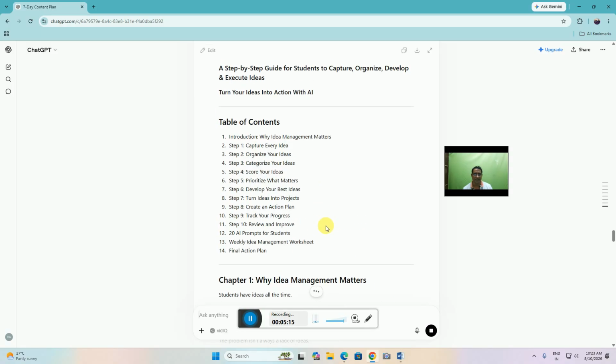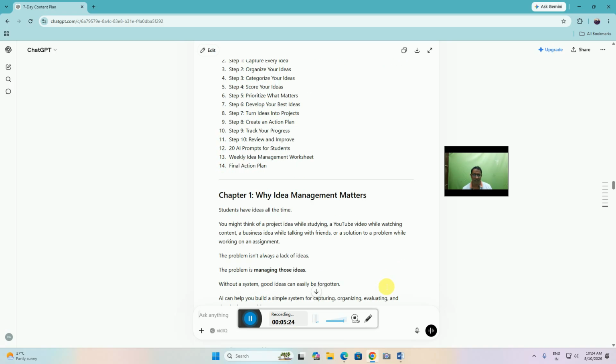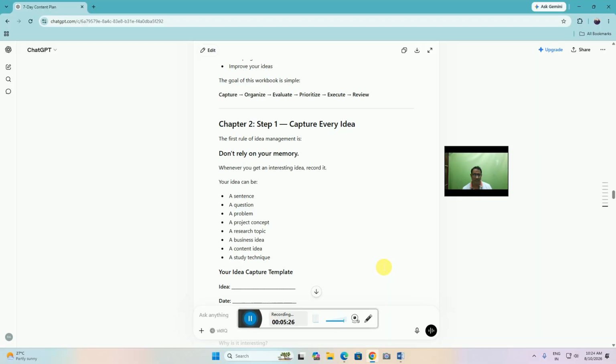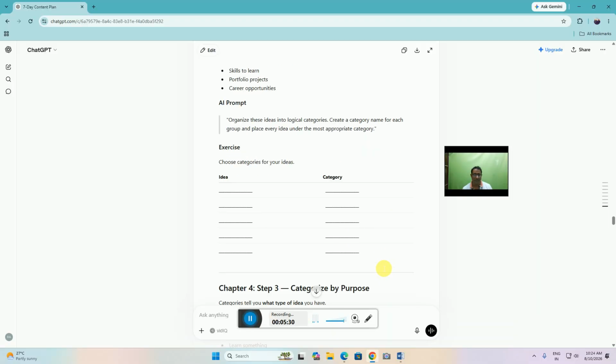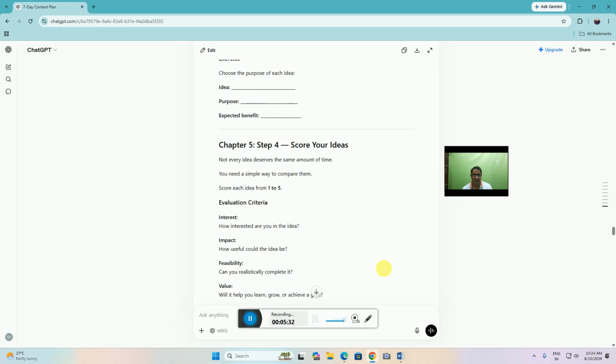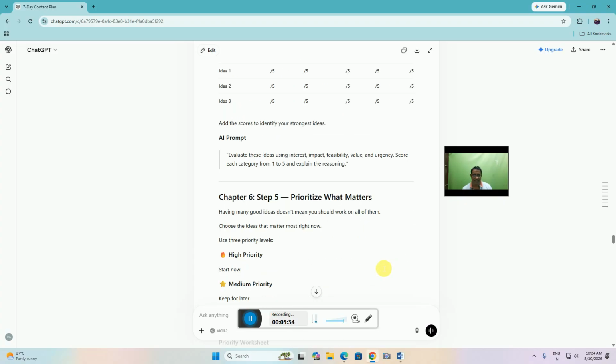The total is the introduction, capturing every idea, organize your ideas. This is the chapters table. This is the 14 chapters. Chapter 1 idea management. This way the total is given. This has questions and answers also. Everything is automatically prepared with a single line command.